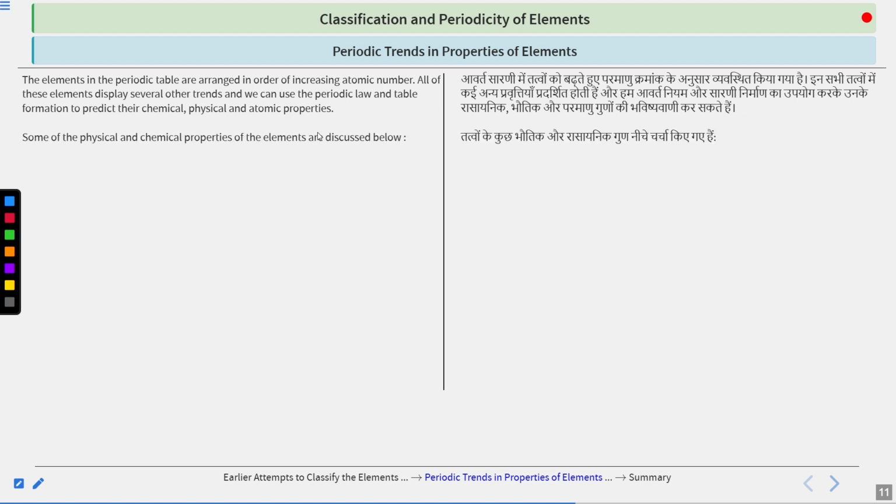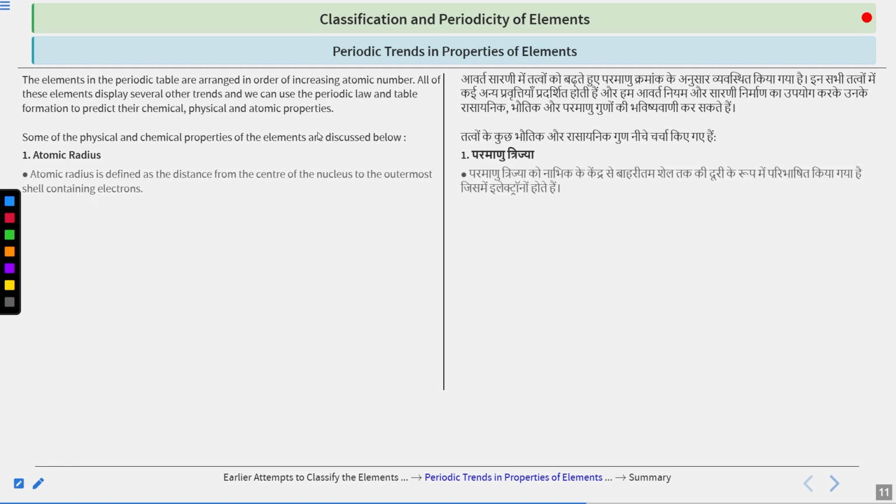So let us now see some of the physical and chemical properties so that we can appreciate the classification. Okay, so we will see the physical and chemical properties. First is atomic radius. Okay, it's very simple. By looking at this term, you must have understood what we are talking about. So we are talking about the radius of an atom. Now there are various ways to define this atomic radius. We will see to it.